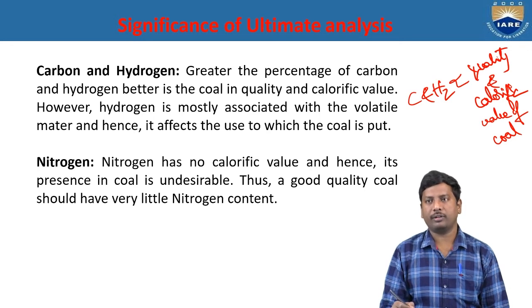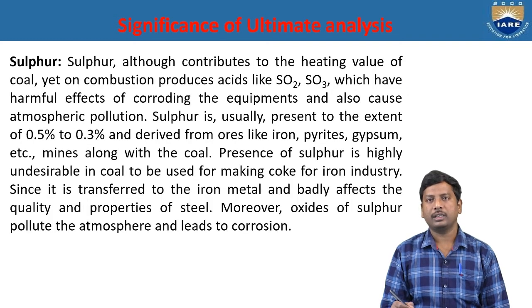Nitrogen has no calorific value and hence its presence in coal is undesirable. That means a good quality of the coal should have very little amount of the nitrogen content. And the next one is sulfur. Sulfur, although it contributes to the heating value of the coal, yet on combustion produces gases like sulfur dioxide and sulfur trioxide, which have harmful effects of corroding the equipment and also cause atmospheric pollution. That means by the formation of acid rains.